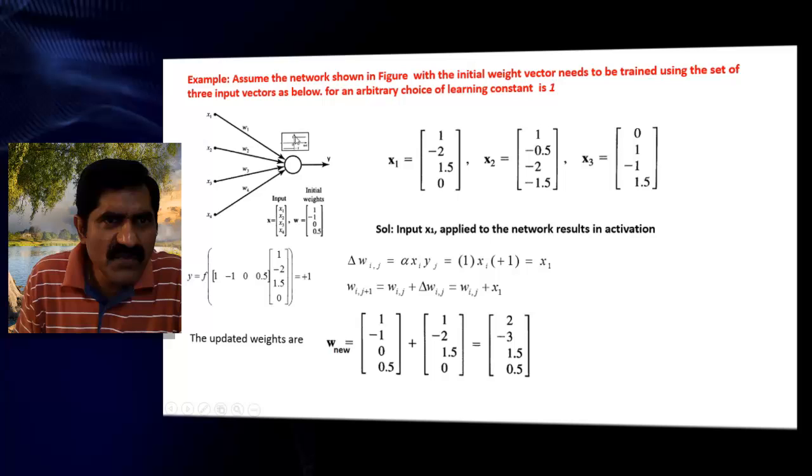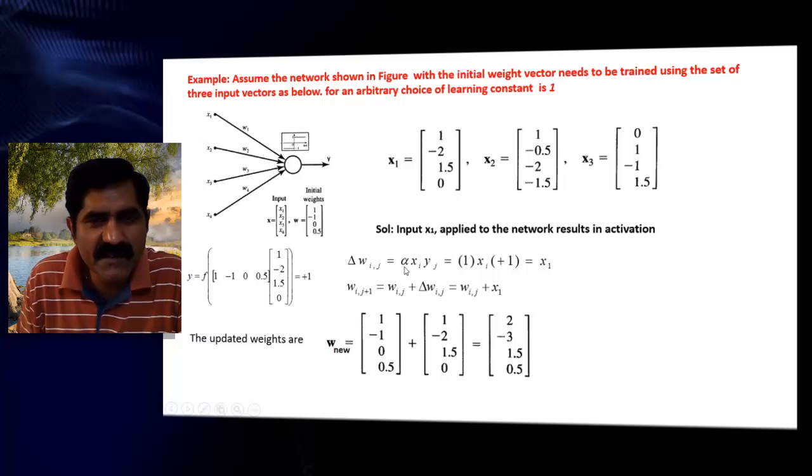So this is overall a positive value. Our activation function is this one: if the value is positive, automatically the output becomes +1, otherwise it becomes -1. In this example, if you apply x1, the resultant is positive, so after applying the activation function f, the output becomes +1. So what is the change in weight?